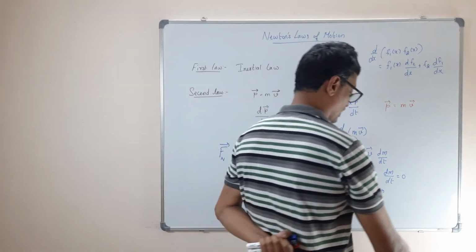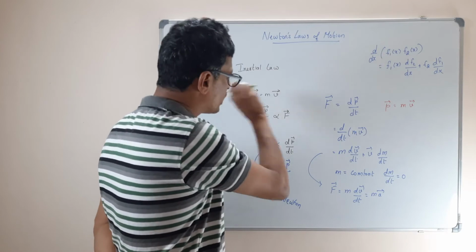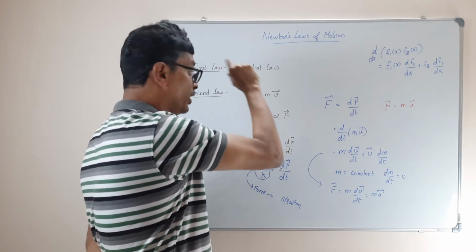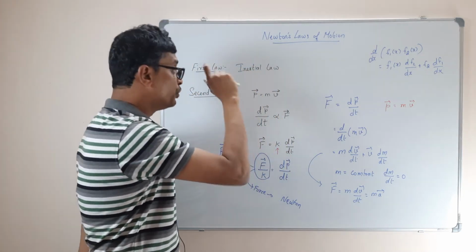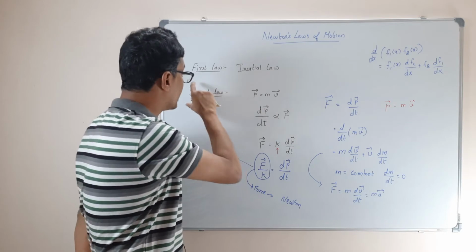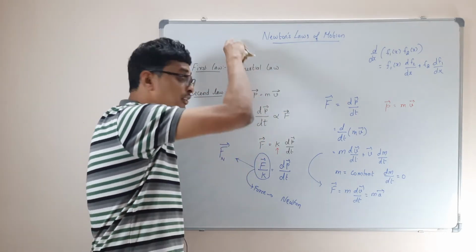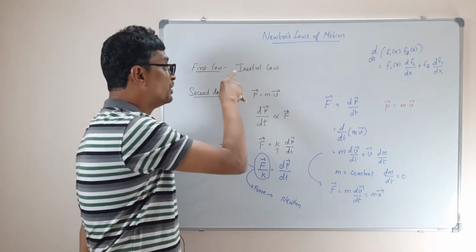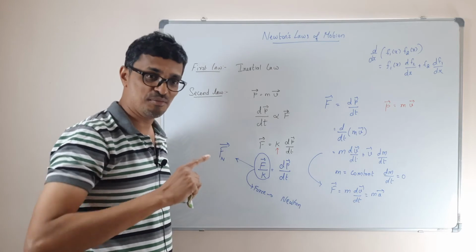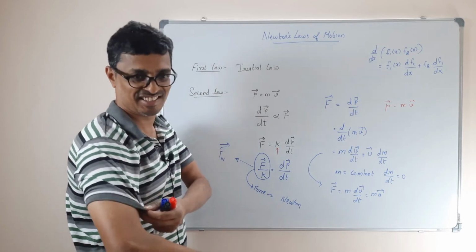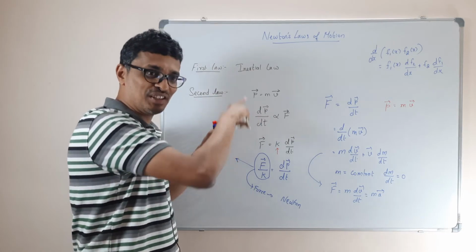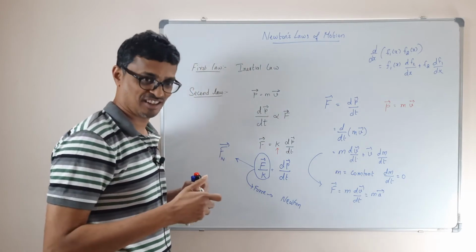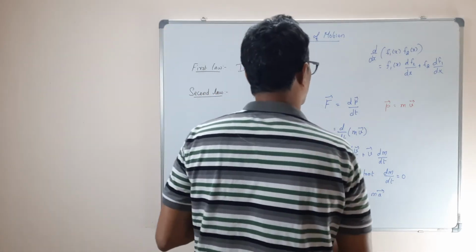This first law and second law, more or less, one is a qualitative description. That's the inertial law. And that qualitative description is important. Your point is, when I have a quantitative description, why do I need this qualitative description? The qualitative description is required to define something called inertial frames and non-inertial frames, which we will see in the next. The second law doesn't give you the inertial frame. So this inertia concept comes from the first law. So now let us come to the third law.